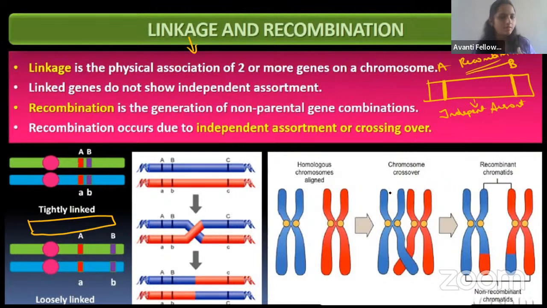What do we mean by recombination? The generation of non-parental gene combinations is called recombination. Recombination occurs due to independent assortment or crossing over, whereas recombination is not present in linked genes, so they do not show independent assortment.